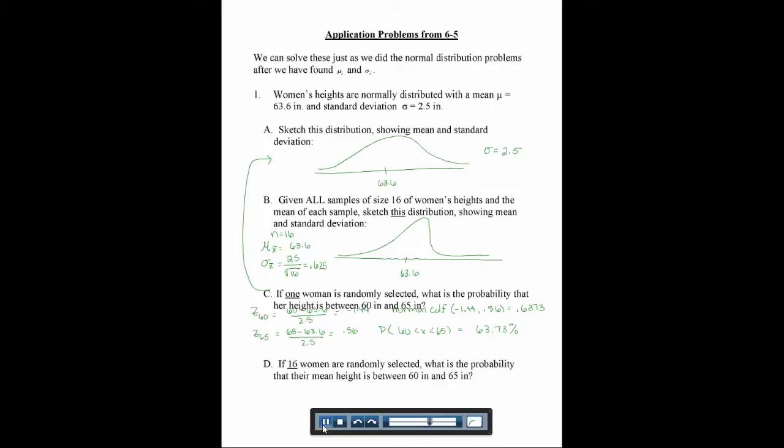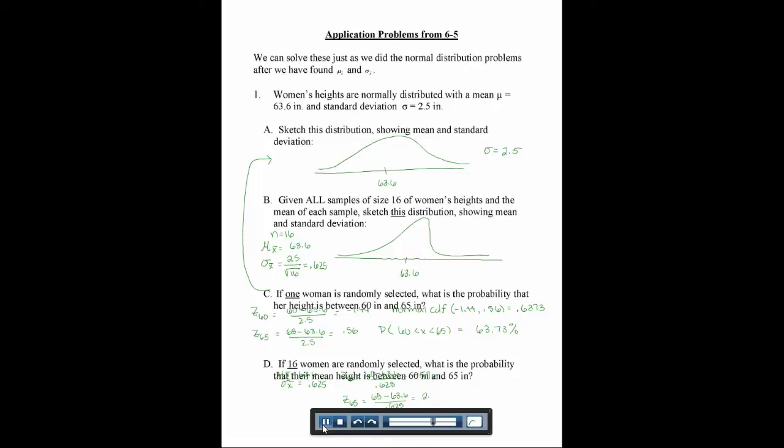Okay, so now remember here we have to use the mean, still 63.6, but when we find the z-score, for the standard deviation we have to use sigma x bar, which is 0.625. So we're going to find the z-score of 60 using these: 60 minus 63.6 over 0.625, which if you put that in your calculator gives you negative 5.76.